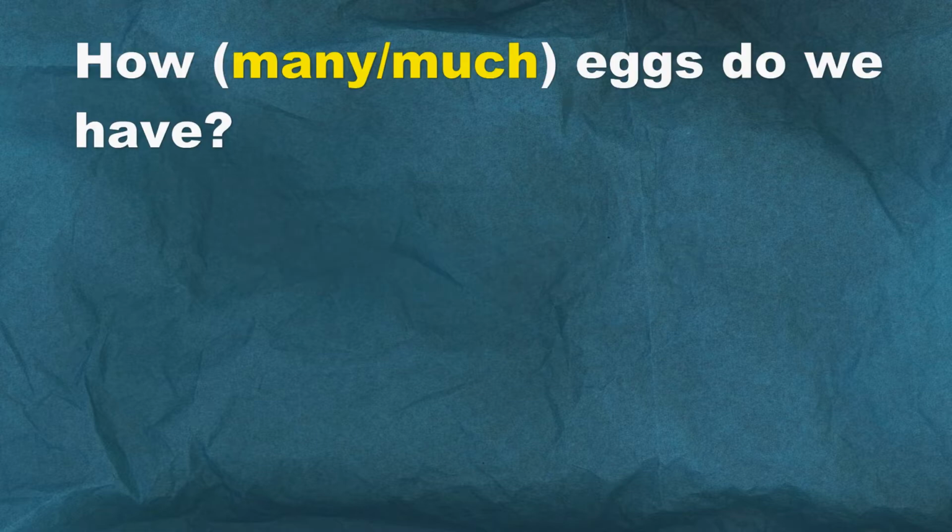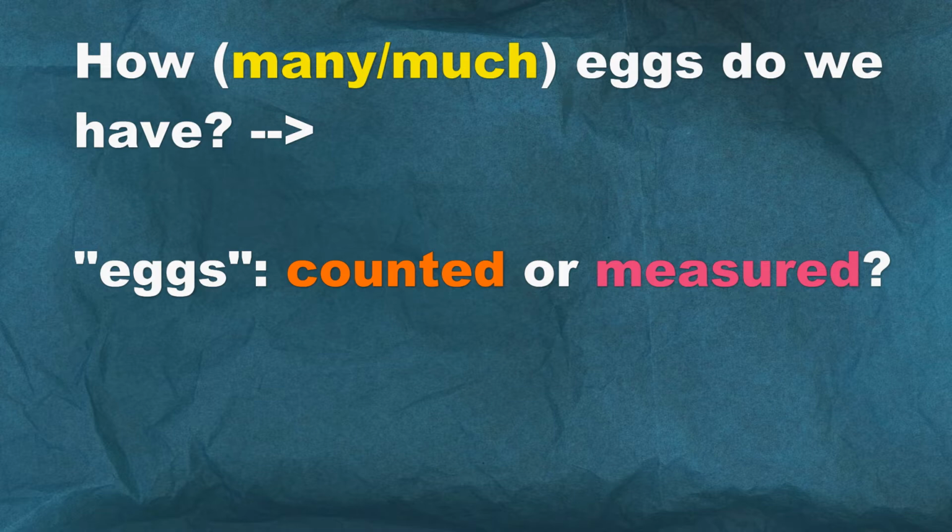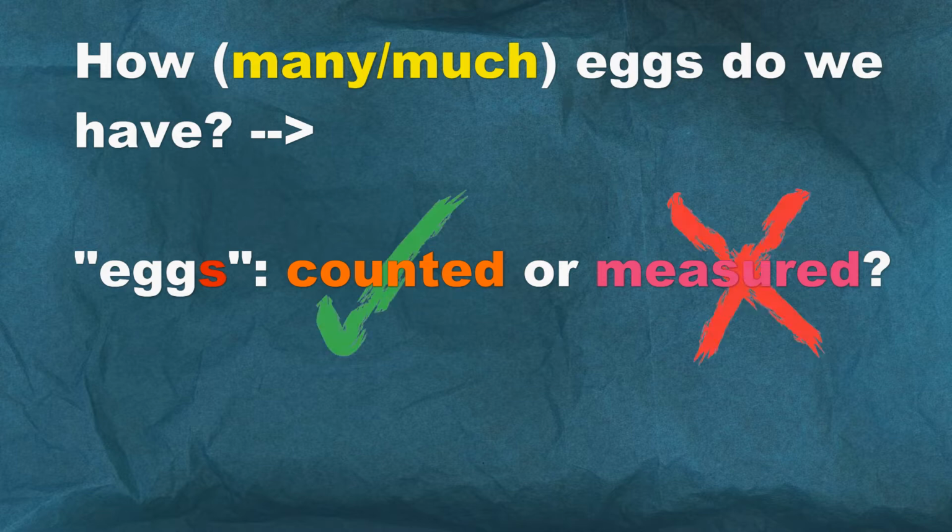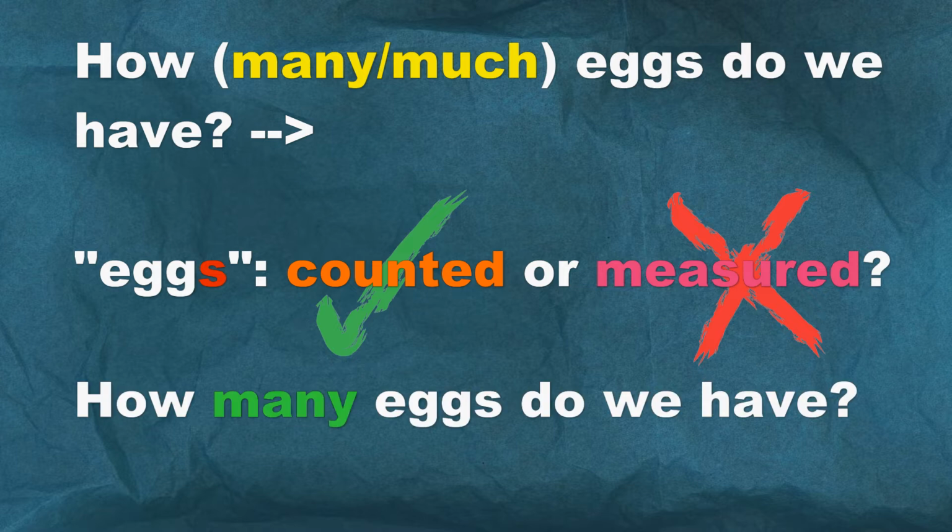Example 3. How much eggs do we have? Again, ask yourself, are eggs counted or are they measured? Well, there's an S at the end of the word, right? Eggs. So the plural form is used. Eggs are countable. 1 egg, 2 eggs, many eggs. So, how many eggs do we have?